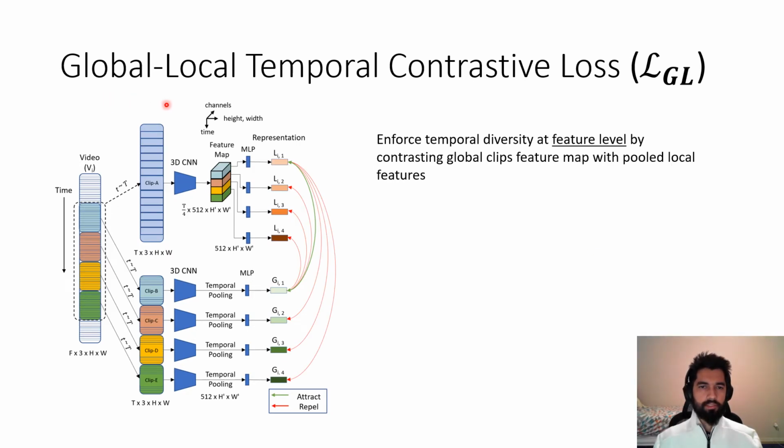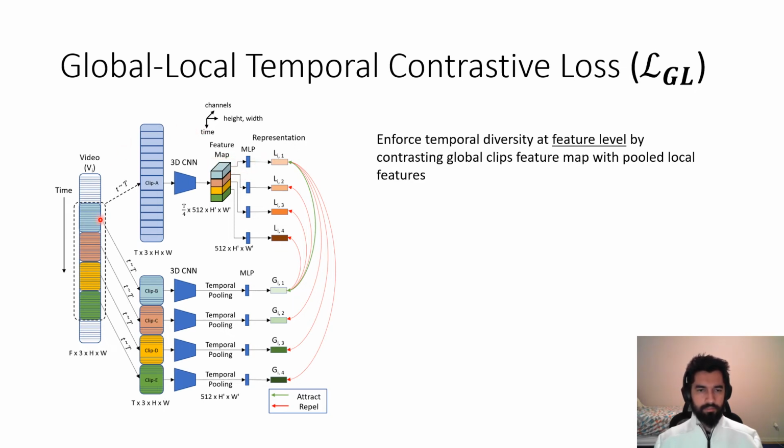So the second component is global to local temporal contrastive loss, which has the goal of enforcing temporal diversity at feature level. This slide has many new terms, so heads up. Let me start from this figure. Out of video Vi, we first take a global clip with a higher skip rate and pass it through a 3D CNN and get its feature map. Instead of doing temporal pooling like we did before, we take each temporal slice and project it into the representation space through an MLP, and we call it a local representation of the global clip. We call it local because it's a part of the feature map, not the full feature map.